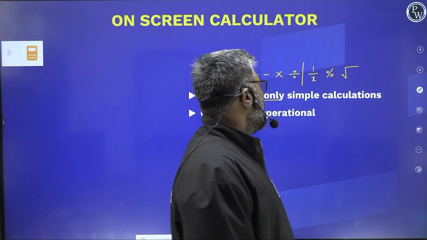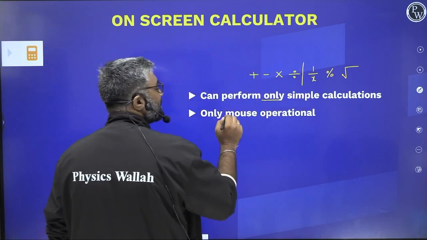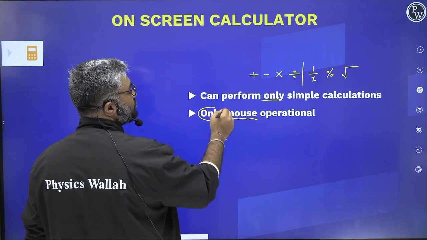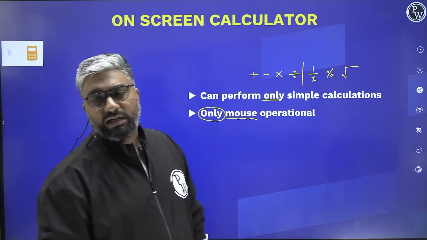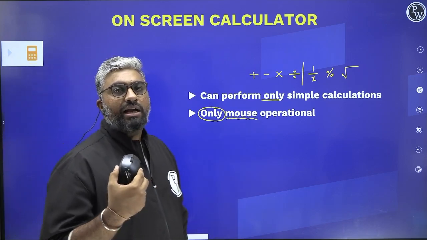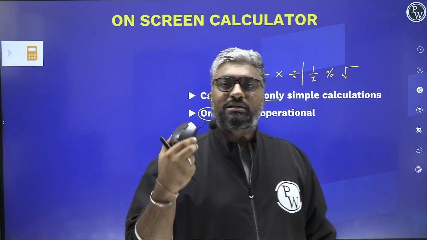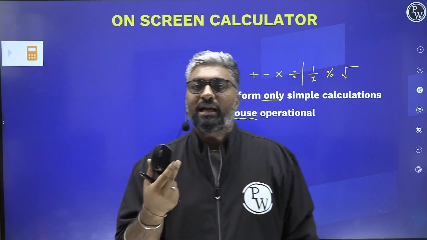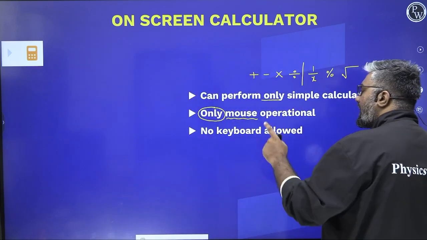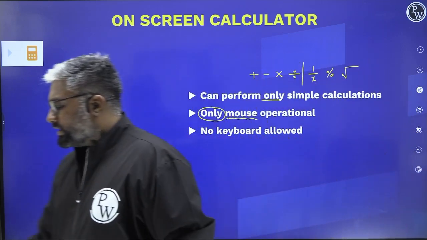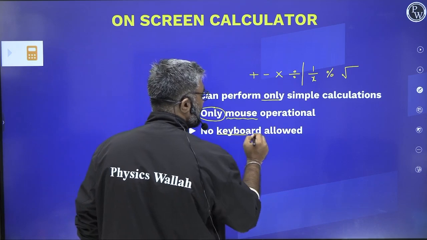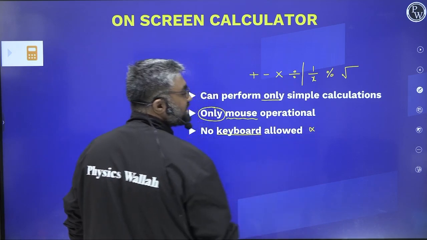Yes. Next, the calculator on CAT is only mouse operational. You are supposed to carry the mouse, I mean the cursor, and take it to each of the buttons. Each of the buttons you're supposed to take it and then click on it, right? You cannot use your keyboard ever in the exam. You're not allowed to use the keyboard anywhere in the exam. Please keep this in mind, okay?